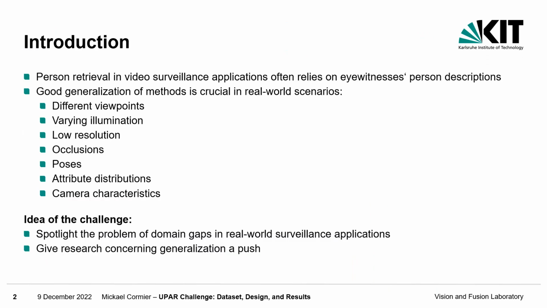In video surveillance, we often rely on eyewitnesses for person descriptions and thus person retrieval. A good generalization of our methods is crucial in real-world surveillance. This includes different viewpoints, varying illumination, low resolution, occlusion, attribute distribution, and camera characteristics. In our work with real-world surveillance applications, we noticed that state-of-the-art methods often couldn't bridge the domain gap to real-world surveillance. Thus, we propose the UPAR-Challenge to spotlight this problem and generally give a push to the field for more research on generalization.